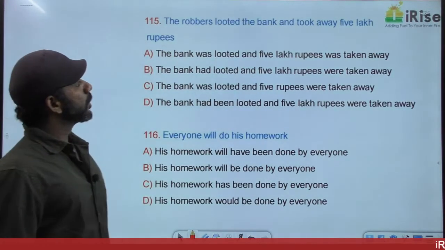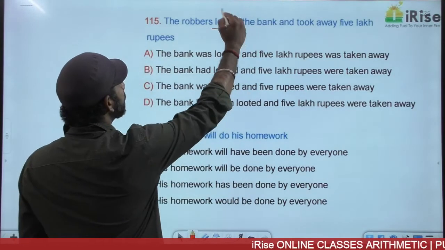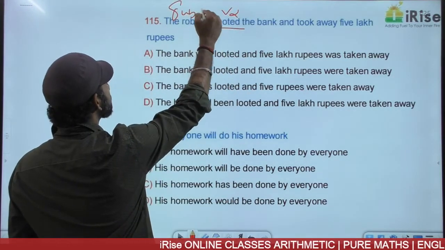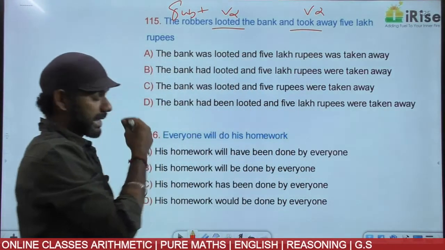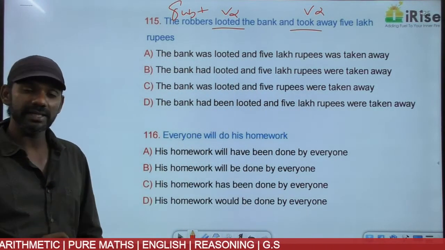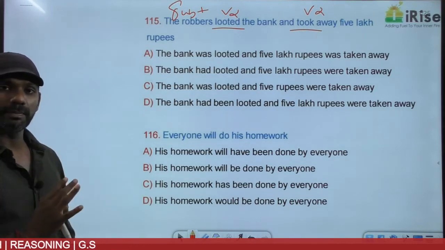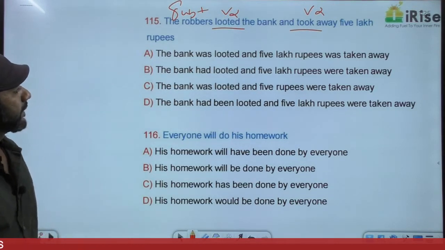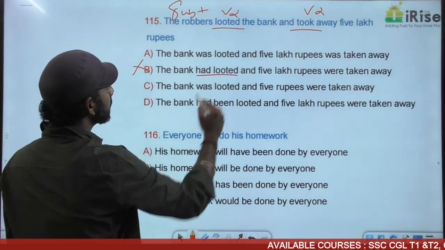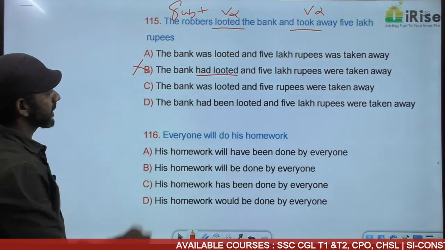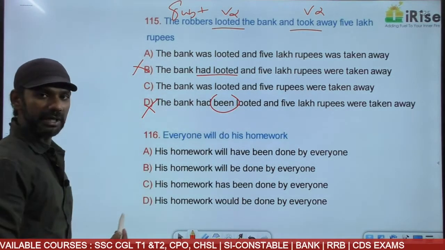The robbers looted the bank and took away 5 lakh rupees. Looted is V2. The robbers did the action, subject. Took is also V2. Took away is a phrase. Took is a verb. Away is a preposition. Took away becomes a phrase. Subject plus V2. Simple past, active voice. Based on that, B is eliminated. Had looted is had plus V3, past perfect. D is eliminated. D says been. Been comes only in the perfect tense.